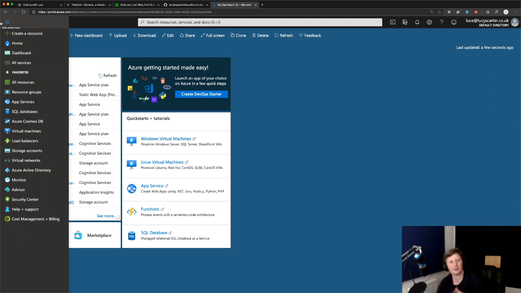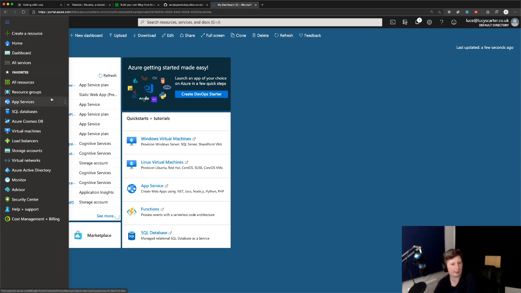Azure is like Microsoft's cloud provider, and the portal is their page that you go to manage your resources or set them up. All of this stuff can be done from the command line, for example, but it's just easier to do it from here, especially when you're streaming, because a UI is much easier to get along with.